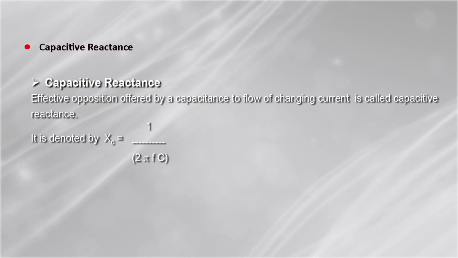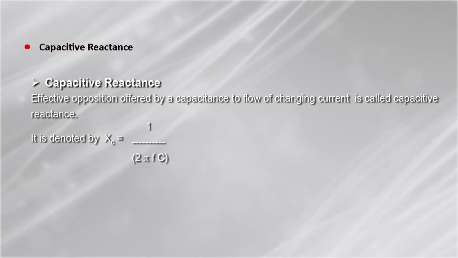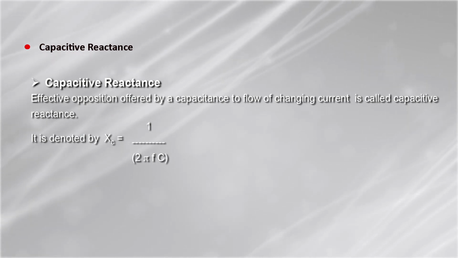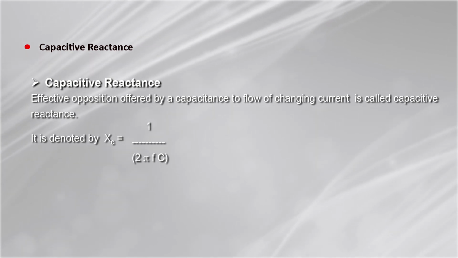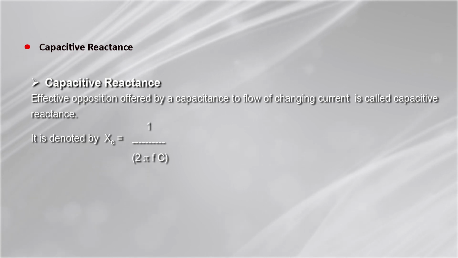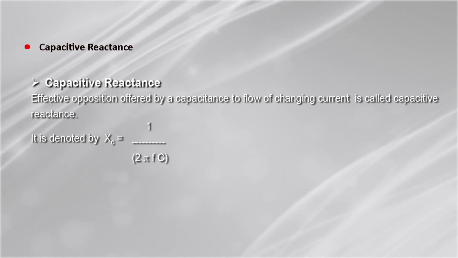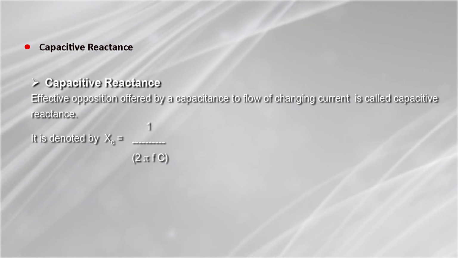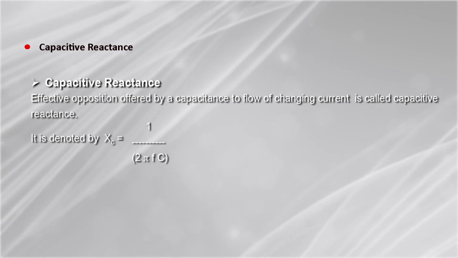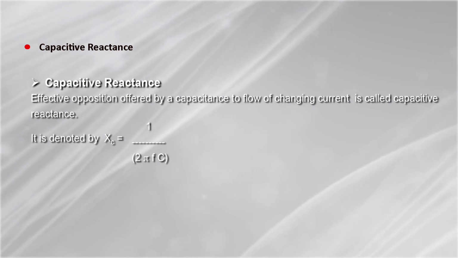Now, one more term which comes into the picture is the capacitive reactance. In the case of AC, we talk about reactance in place of resistance. The effective opposition offered by a capacitance to the flow of changing current is called the capacitive reactance.